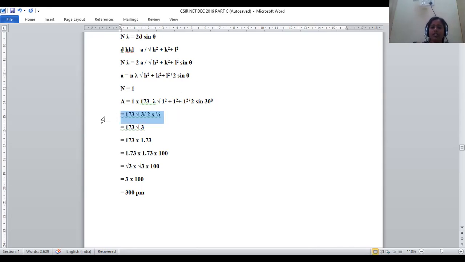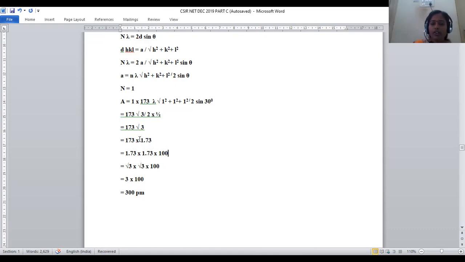So after calculating all these, the numerator 2 and denominator 2 both get cancelled, so that it is converted into 173 root 3. Root 3 value will be 1.73. Here we have exactly the same kind of values, 173 into 1.73.